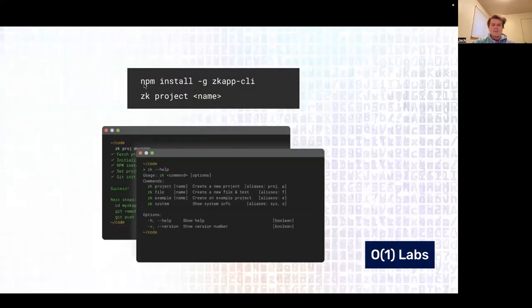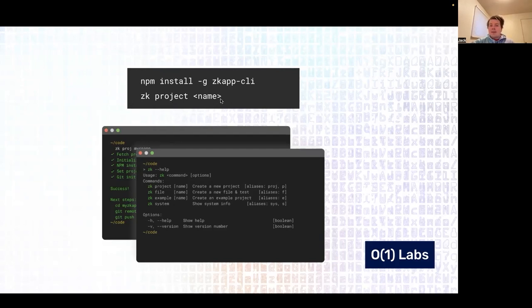And the answer is pretty simple. You can just npm install global the zkApp CLI. This is the only piece of dev tooling that we have for Mina. It's super easy to use and straightforward because it's not managing as much stuff as something like Hardhat would be.